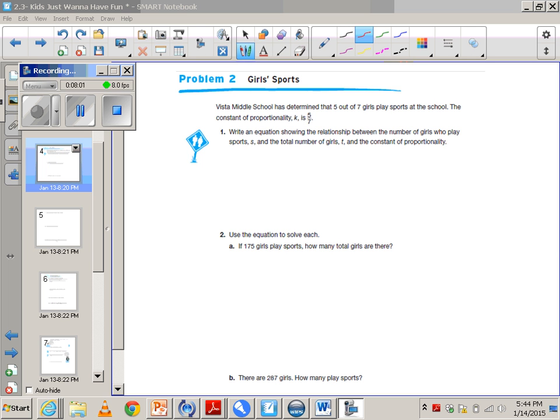Problem 2 is called girls' sports. Vista Middle School has determined that 5 out of 7 girls play sports at the school. The constant of proportionality k is 5/7. Write an equation showing the relationship between the number of girls who play sports S and the total number of girls T in the constant of proportionality. Well, since our constant of proportionality is 5/7, that's going to equal S over T, which represents the girls who play sports and then the total number of girls. Because it was a total number of girls, T, that's why the total went on the bottom, because that's where totals go in part to whole ratios.